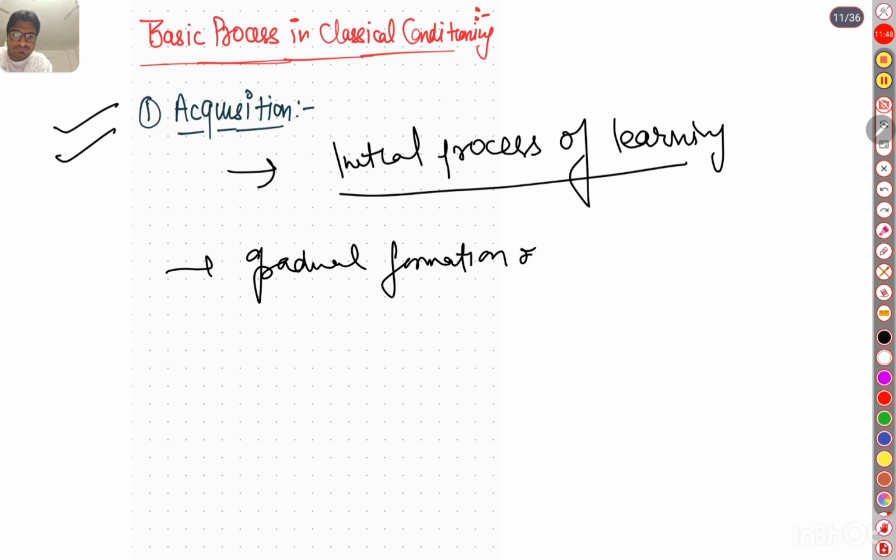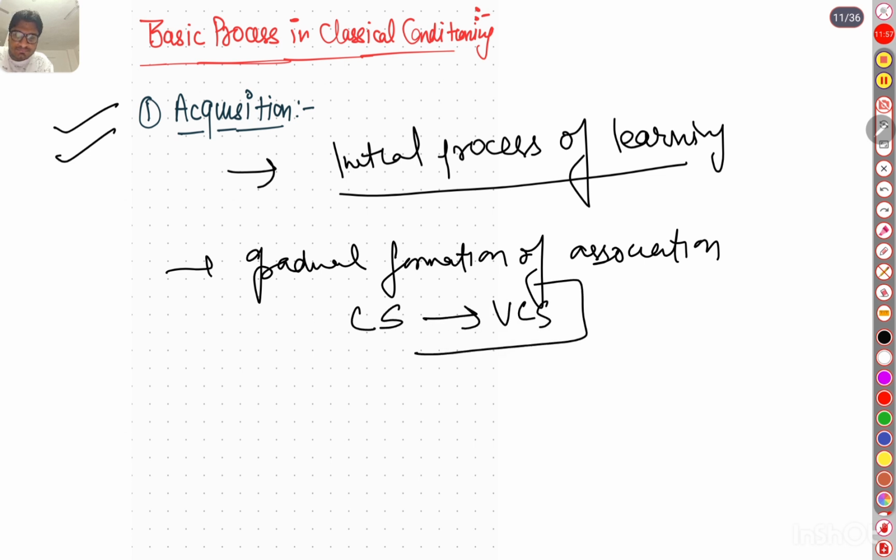Formation of association between conditional stimulus and unconditional stimulus. Okay, gradual formation of association between the conditional stimulus and the unconditional stimulus during the period of learning.